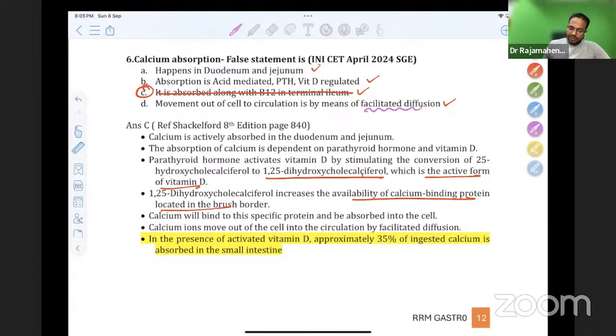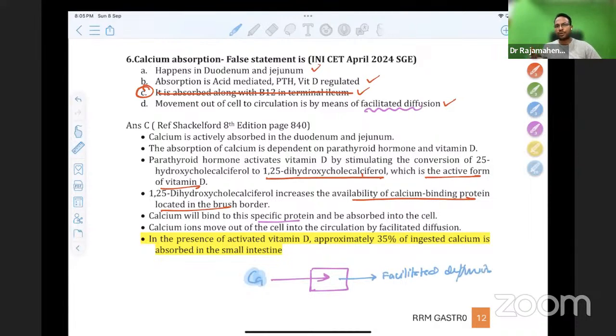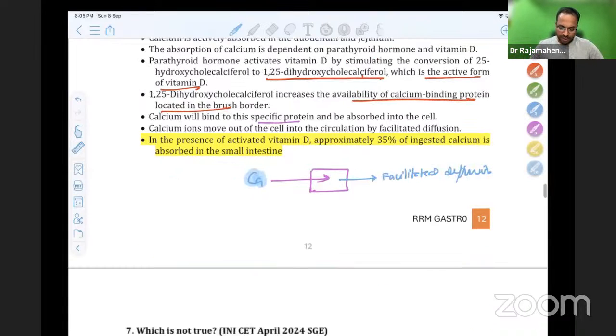So it is absorbed into the cell by a protein. If this is a cell, by a protein, it is absorbed into the cell from the lumen, like this, and from here it is moved into the blood circulation by a facilitated diffusion. So it is there from Shackelford. So this question is there in Shackelford. So probably this is also a Shackelford based SGA question. Please remember this question.